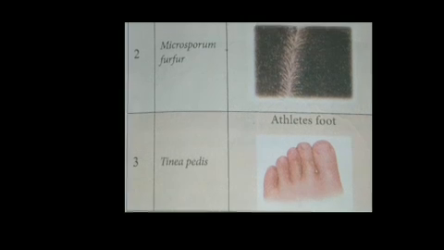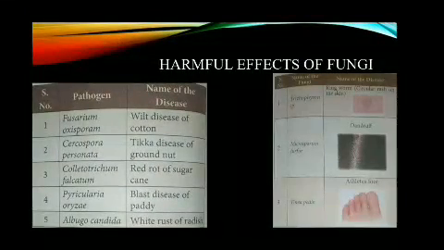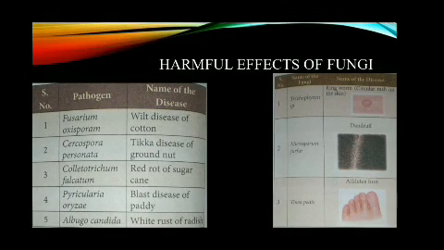Then athlete's foot disease is caused by the fungus Tinea pedis. So these are examples of fungal diseases in humans: ringworm by Trichophyton, dandruff by Microsporum furfur, and athlete's foot by Tinea pedis.